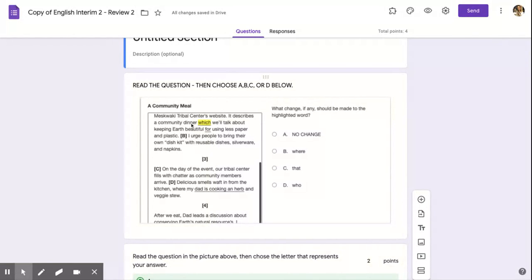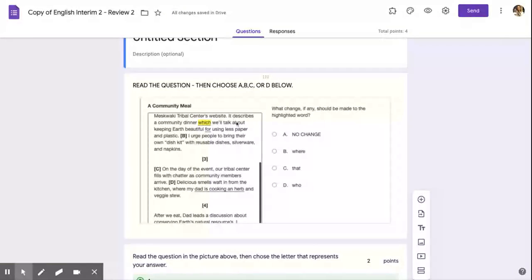So what I've got here, it says, Meskwaki Tribal Center's website. It describes a community dinner, which will talk about keeping Earth beautiful for using less paper and plastic. Okay, so this word for, we're going to address in the next question. It does sound off, but there's something about this word that is off as well. So we're having to choose which word do we think makes the most sense here. It describes a community dinner, which will talk about keeping Earth beautiful, and so on.